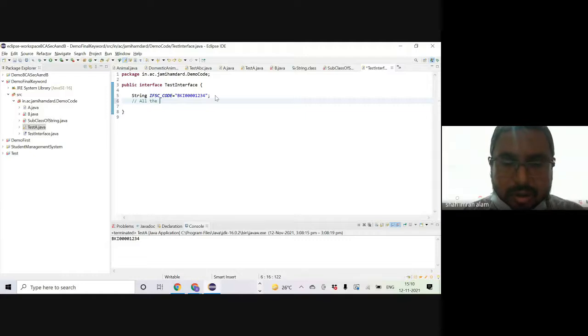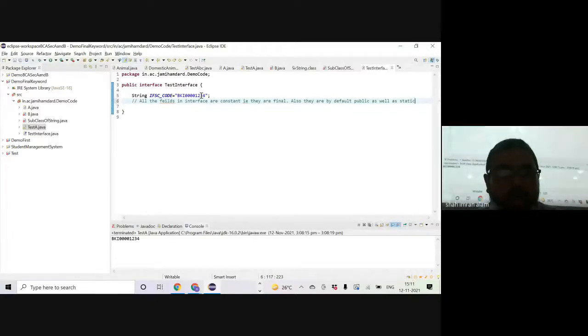All the fields in interface are constant. Okay? That means they are final. Also, they are by default public as well as static.